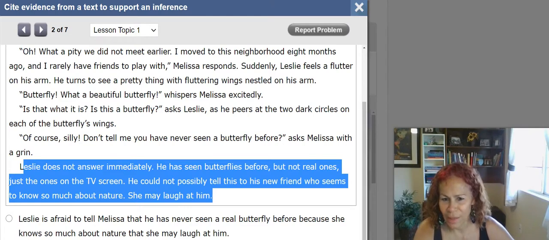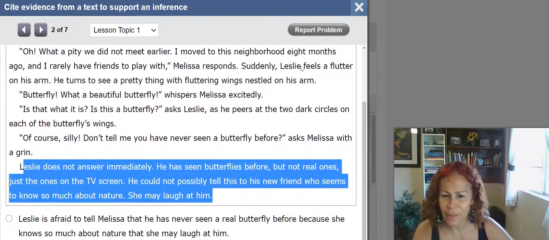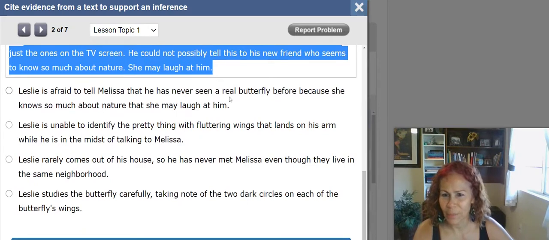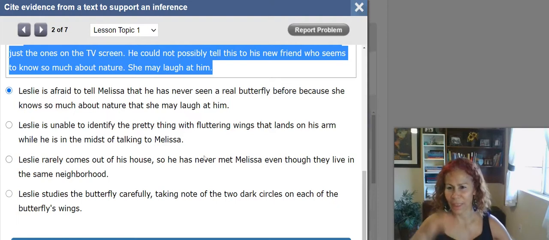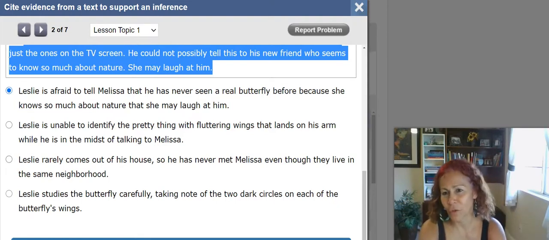So this is the evidence that tells me Leslie is intimidated by Melissa's knowledge. Now let's look for an answer that has that. Leslie is afraid to tell Melissa that he has never seen a real butterfly before because she knows so much about nature that she may laugh at him. Exactly, that's the one. That is the evidence for why Leslie feels intimidated.